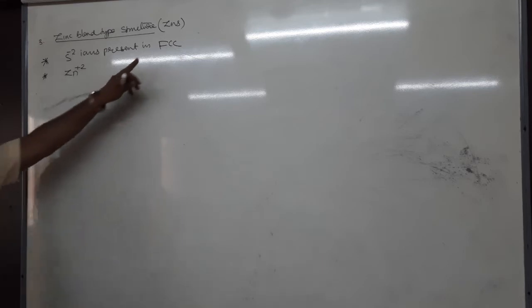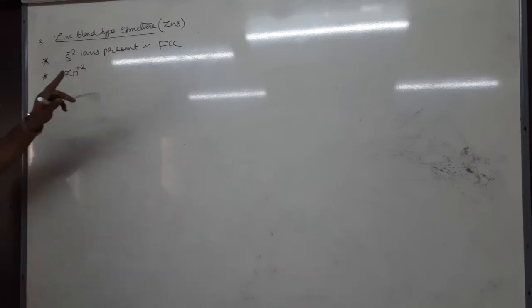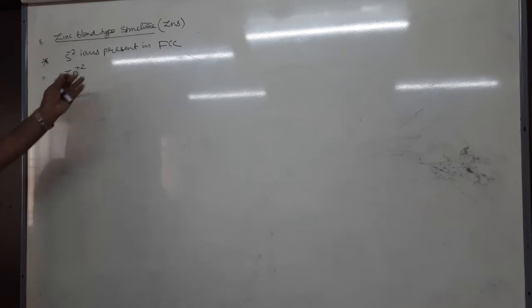Number of sulfide is 4, no? Yeah, number of sulfide is 4. It means number of zinc plus 2 also must be 4. When is this possible? If it is octahedral, what is the structure of zinc sulfide? Tetrahedral. Coordination number 4. If it is tetrahedral, will you get the structure zinc sulfide? You understand? Then what may be the possibility?